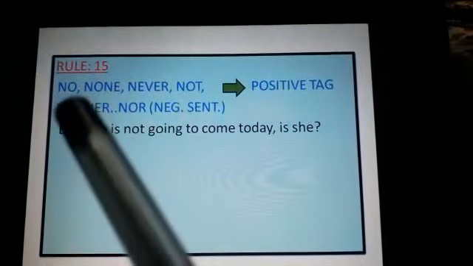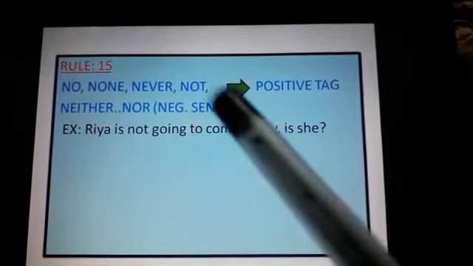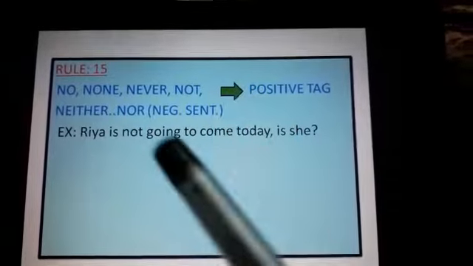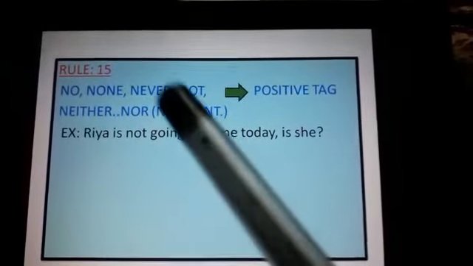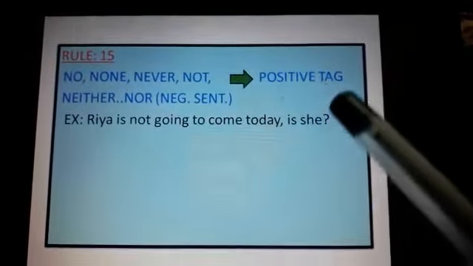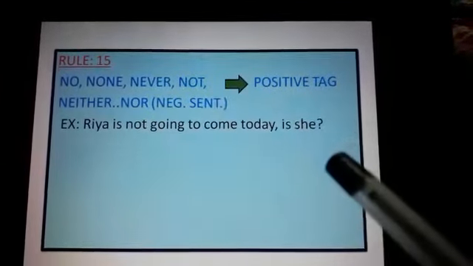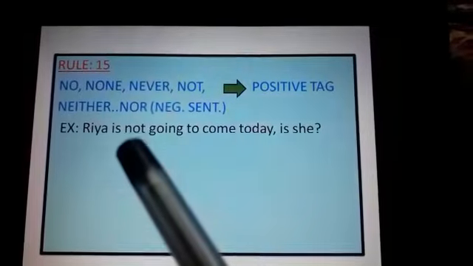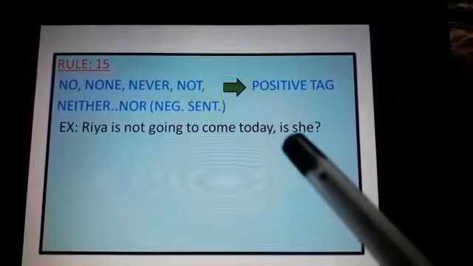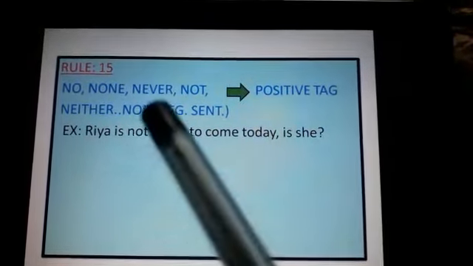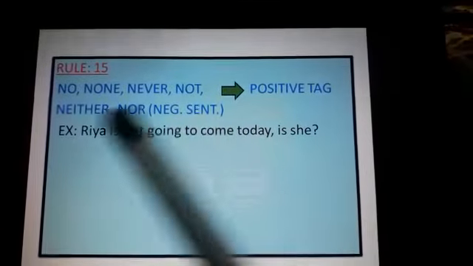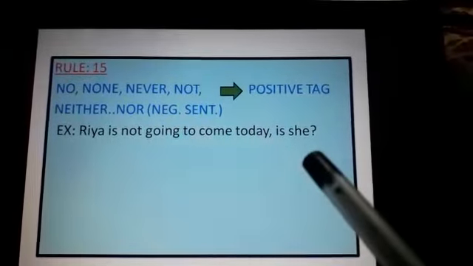15th rule: no, none, never, not, neither, nor. These are all negative sentences. You have to think of that as a negative sentence and give a positive tag. Example: Ria is not going to come today. Is she? See here, not, so this is a negative sentence, so you have to use a positive tag. If it is never that comes also, you have to use the same thing. Whatever comes, you have to use the positive tag.